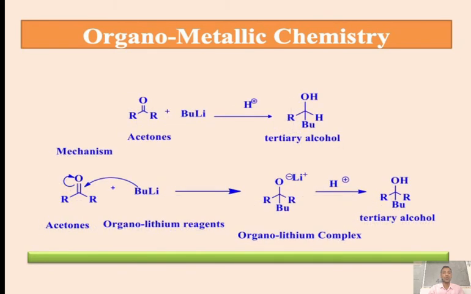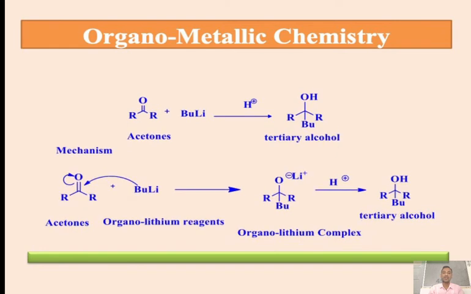Then ketones are converted into the next compound, that is tertiary alcohols, followed by hydrolysis. So in this way, from these organolithium reagents, we convert into primary, secondary, tertiary alcohols. By changing the starting materials, we get the corresponding